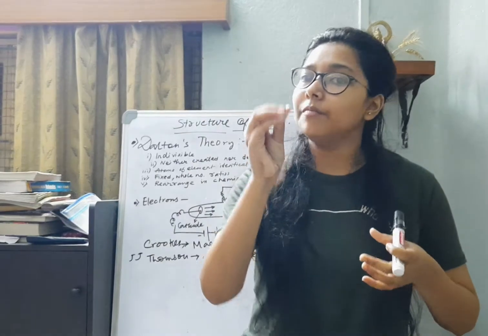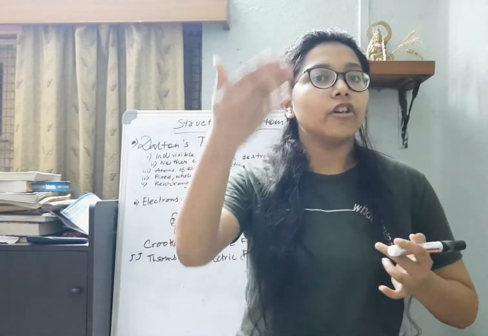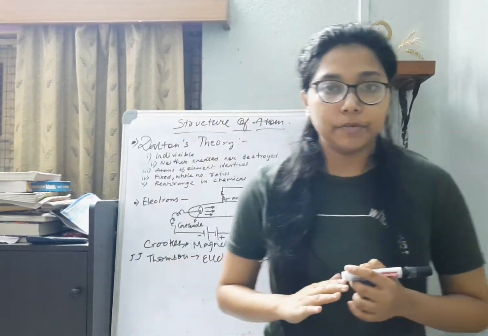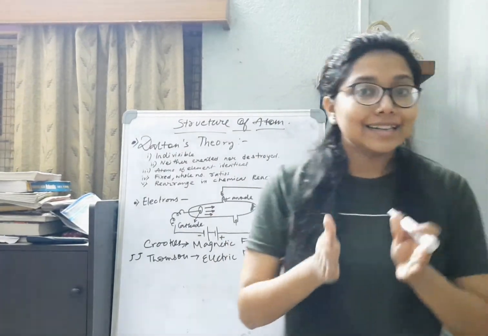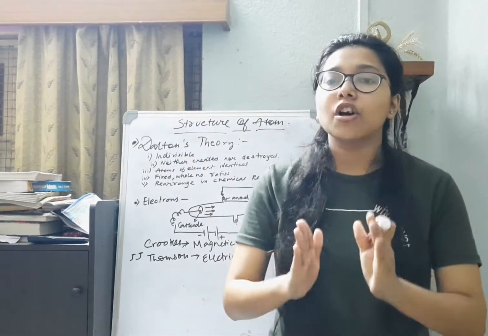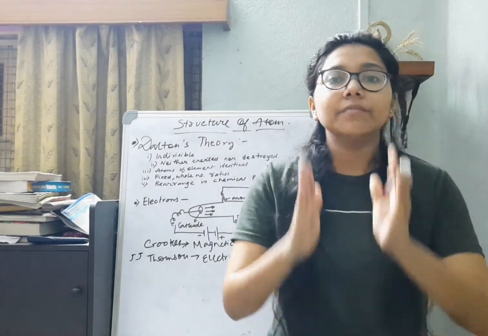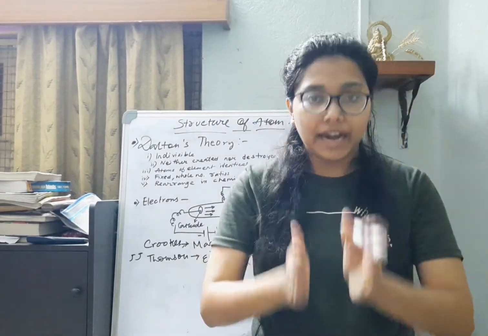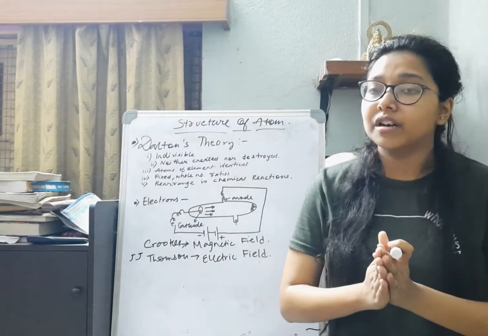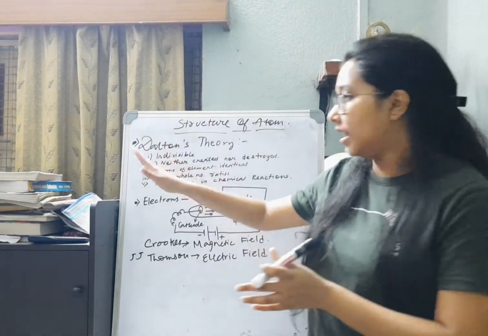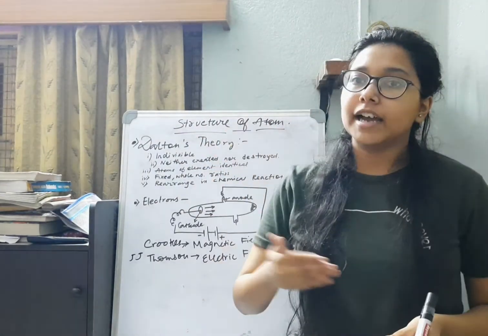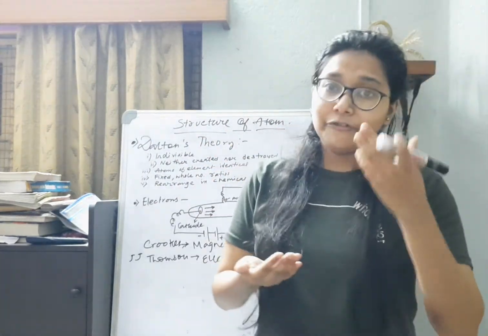That means atom is the last part. It cannot be divided into any more parts. So this was later on proved wrong as well. But Dalton said that atoms are the indivisible particles of matter. Atoms cannot be divided further.